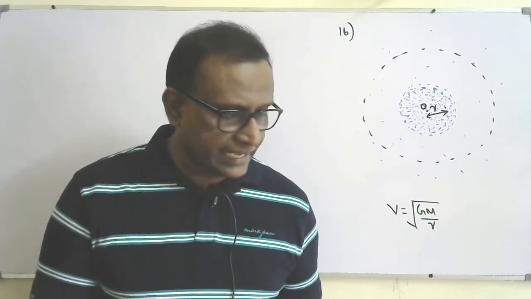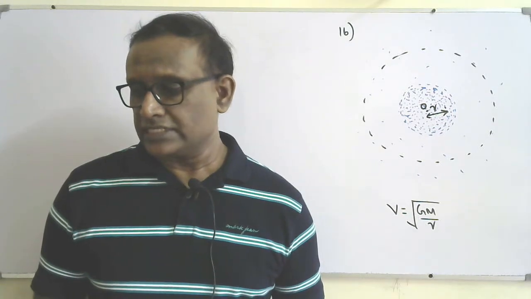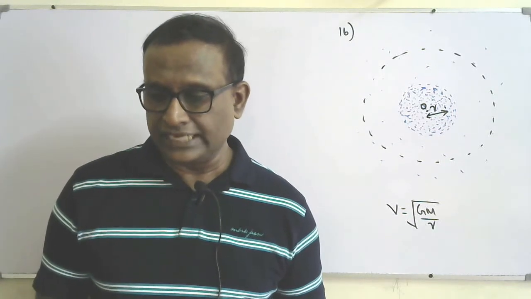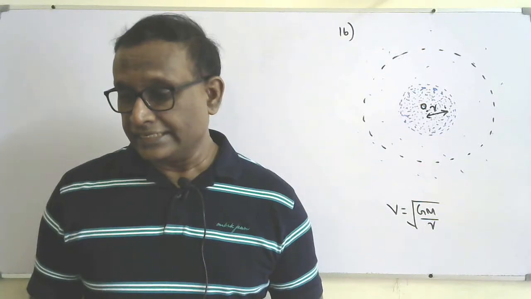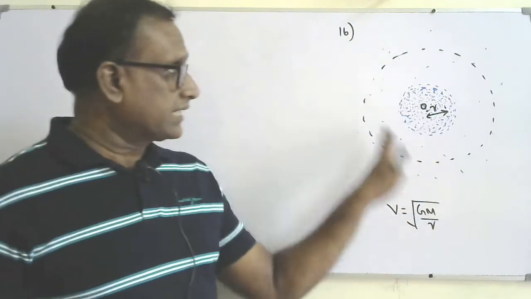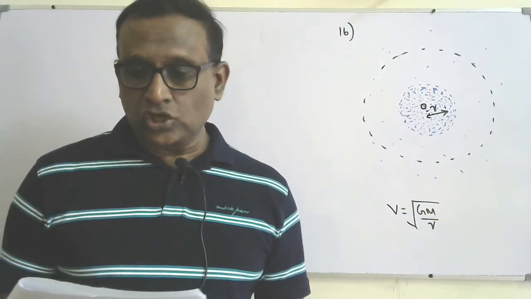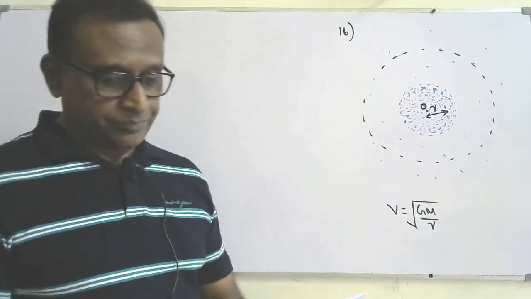Okay, so this question says, astronomers think that there is a very large concentration of stars in the central region of the galaxy. Outside this central region, the concentration of stars is very much less. I already explained that. All the stars in the galaxy are rotating about its center.